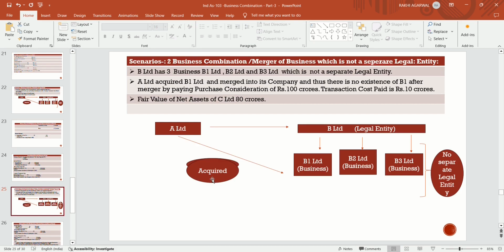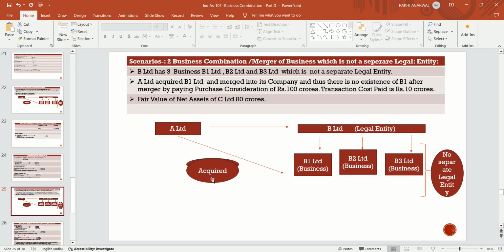Another case, in case of merger, when the business is not a separate legal entity. In that case, what happens? B Limited has three businesses, B1, B2 and B3. And if A Limited acquires one of the businesses of B Limited, that is B1, which is not a separate legal entity. After acquisition, there is no existence of the B1 business, it is totally merged with A Limited.